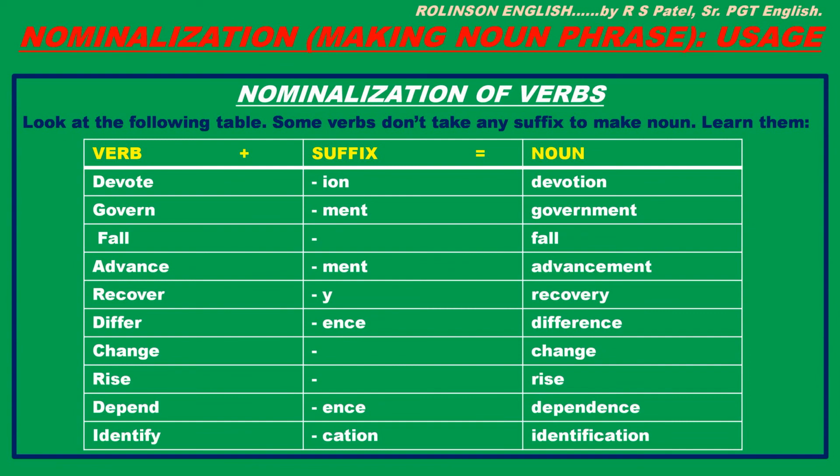Change and rise don't take any suffix, so their noun form is change and rise itself. Depend. Suffixing ence we get dependence, and identify suffixing cation we get identification, right?